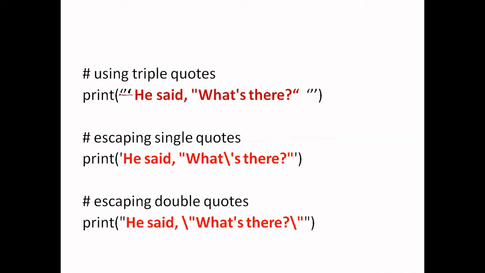In the case of triple quotes, as soon as we write triple quotes, Python will start searching for the ending triple quote. So it will find it here. So this is a valid string. Or we can also use the backslash symbol wherever we want characters to be avoided or escaped.